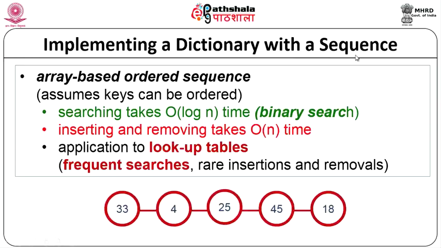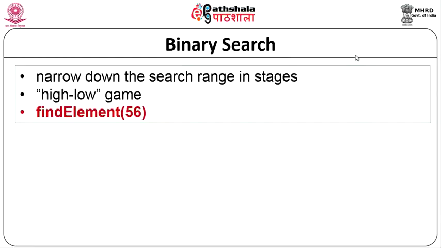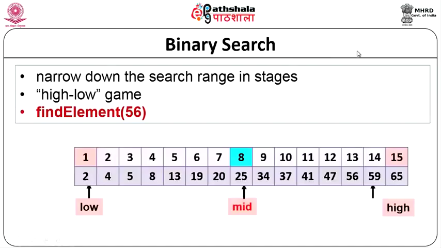Okay. And binary search narrows down the search range; this is just explaining binary search. Suppose you want to find an element 56. You have the low, the high and the mid, and the elements are in sorted order. Okay. So, that is when binary search works.